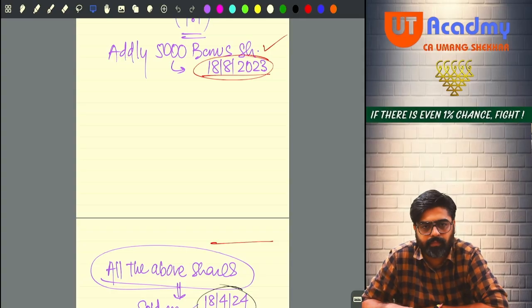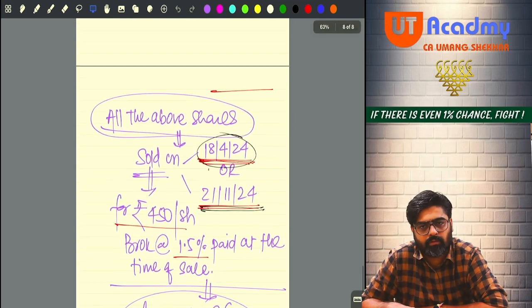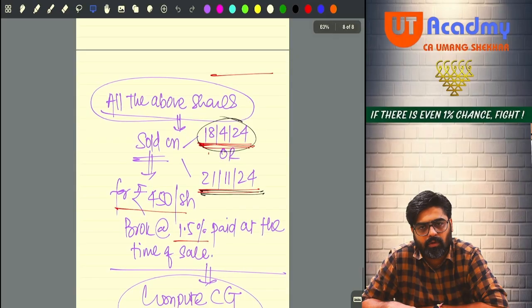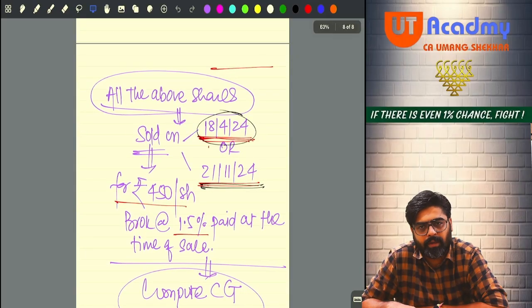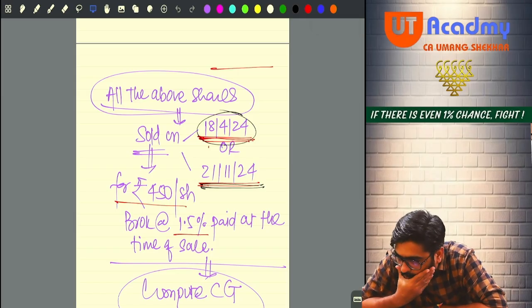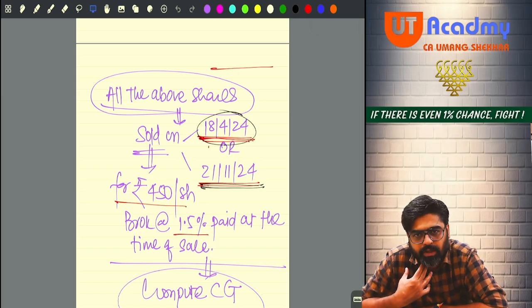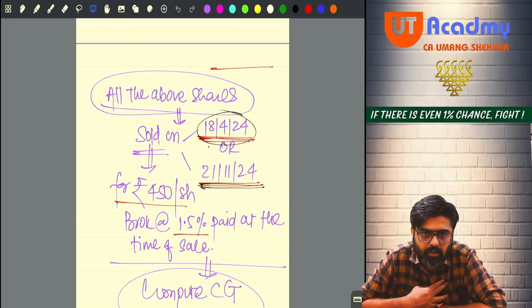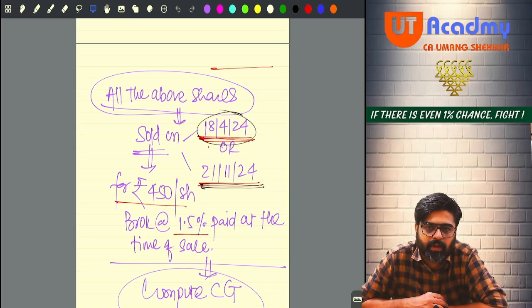Full stop. He sold all the above 25,000 shares for rupees 450 per share